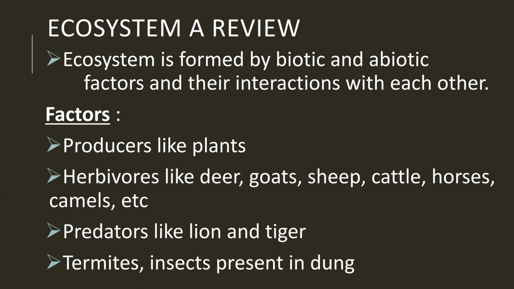So what is the role of these predators? Predators prevent the overpopulation of the herbivores, because if the predators are not there, the herbivores will go on increasing and their population will increase, and that is why it is important to consume the herbivores, and that work is done by the predators. So predators also have an equally important role.